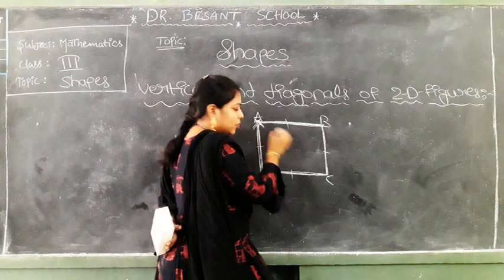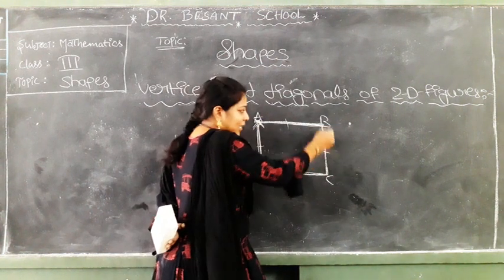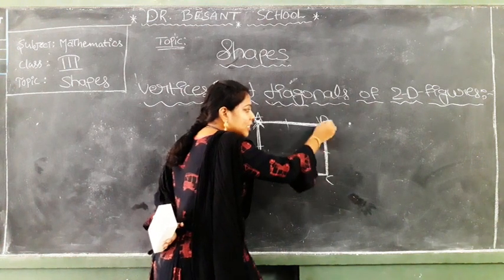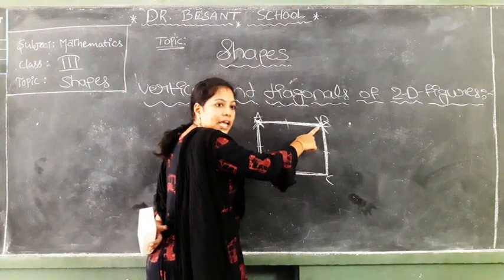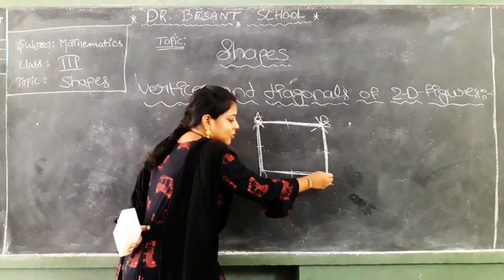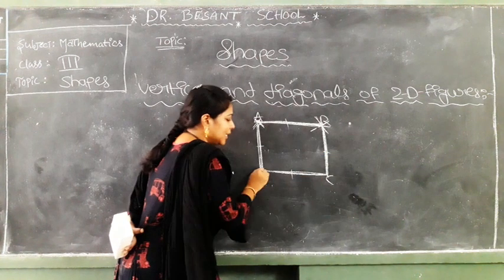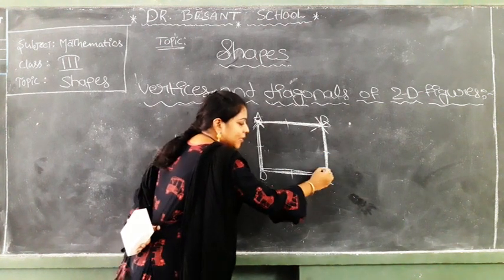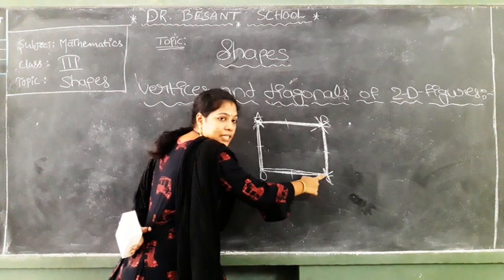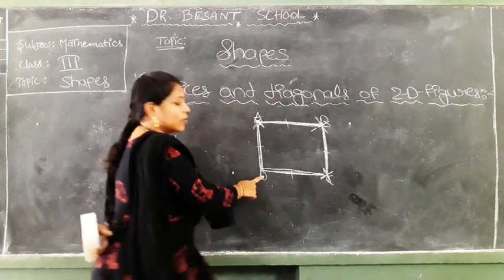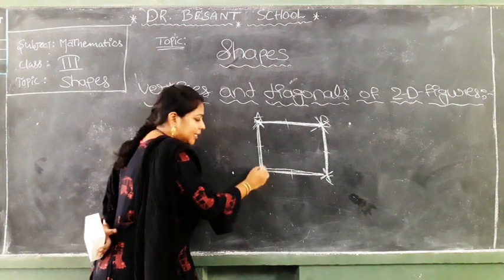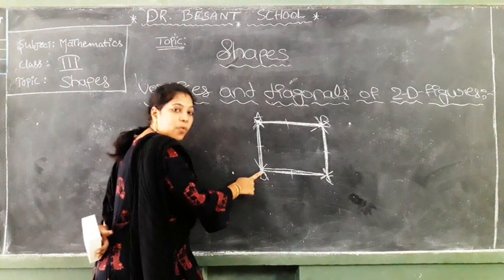And now go to the next one. This is the AB side and this is the BC side. Both these sides meet at this point B. This one is called another vertex. And if we go to this one, BC is one side and DC is one side. Where are they meeting? Here at C. This C is one more vertex. And go for the next one. AD is one side and DC is one side. Both the sides meet at D. This is also one vertex.